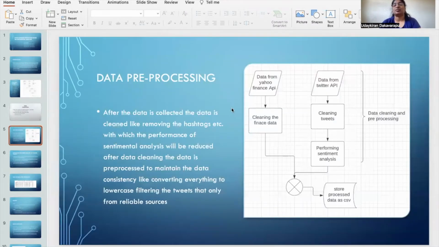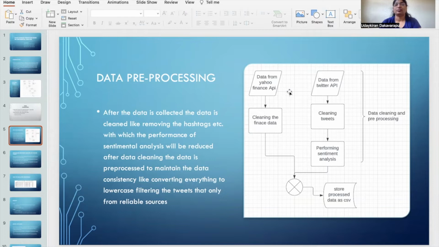In data pre-processing, the data from the Yahoo Finance API and the data from the Twitter API will be collected. The data from the Finance API is cleaned by removing null values.